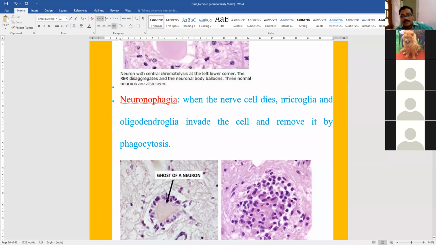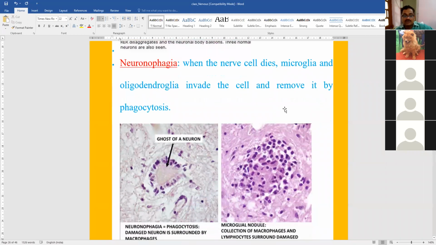So when a neuron dies in the brain, you will see surrounding the dead neuron there will be accumulation of microglia cells, lymphocytes, and even oligodendroglia. Most important is the microglia. Since microglia are the phagocytic cells of the nervous system, they are responsible for phagocytosing, destruction, and removal of the dead neurons by the process of phagocytosis.